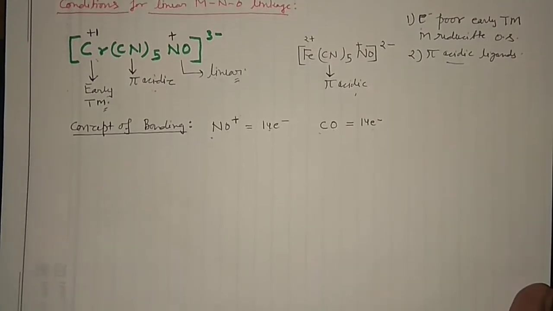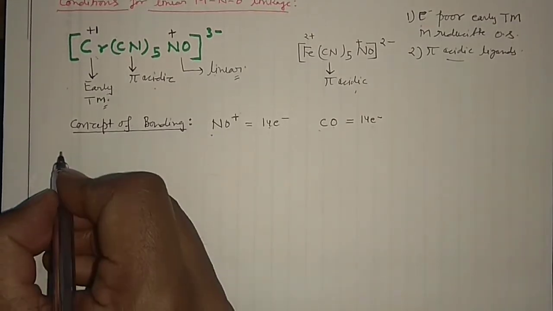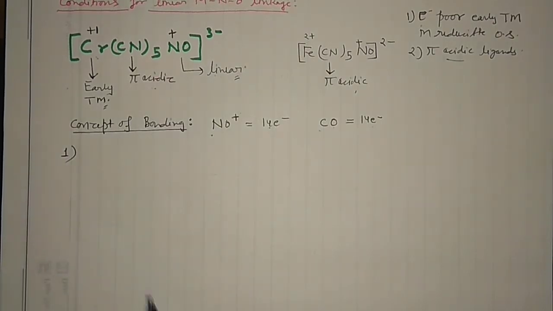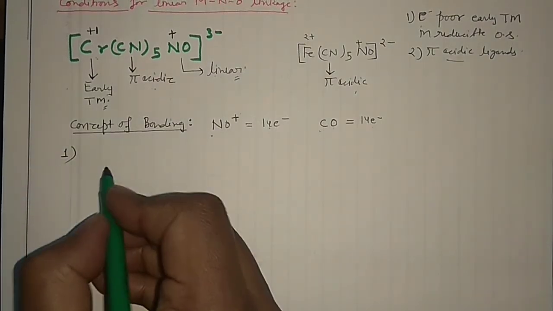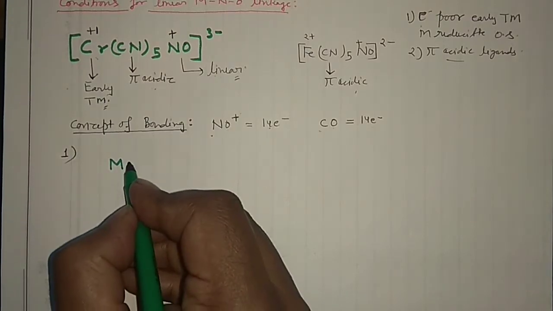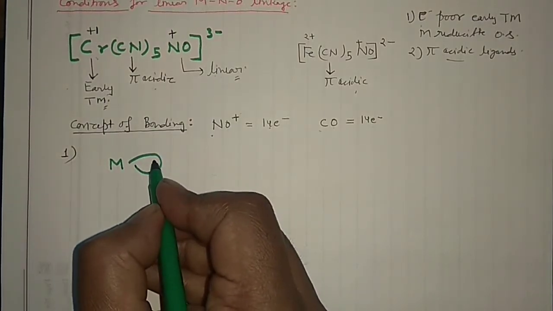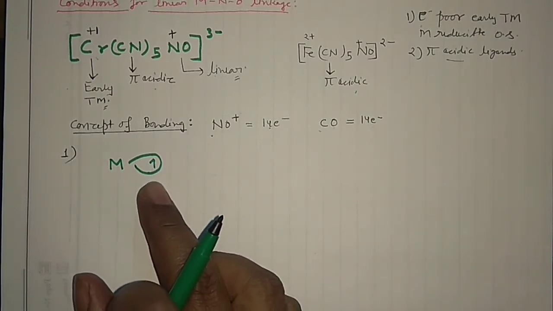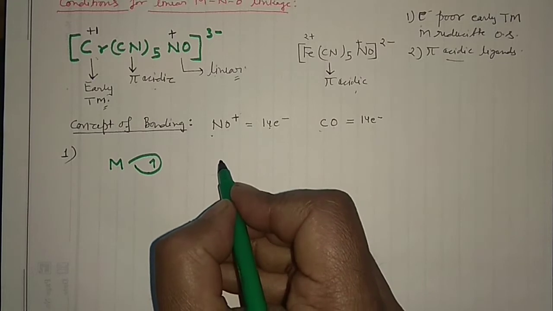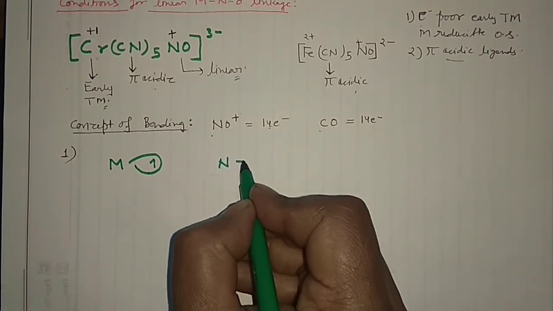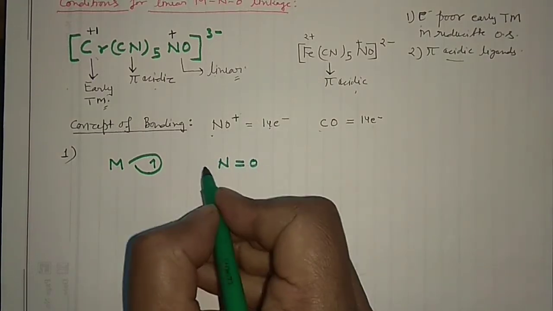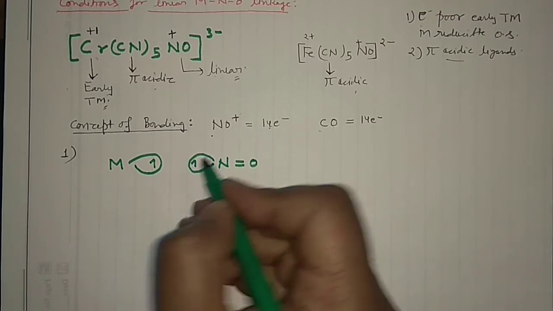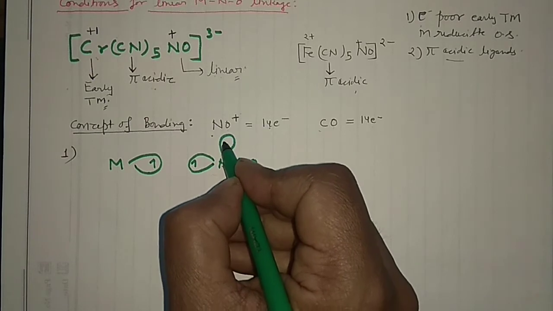So guys, step number 1. In the first step, you will have your metal, and this metal will have an electron present in the d orbital. Then you have N double bond O, with 1 electron and a lone pair.